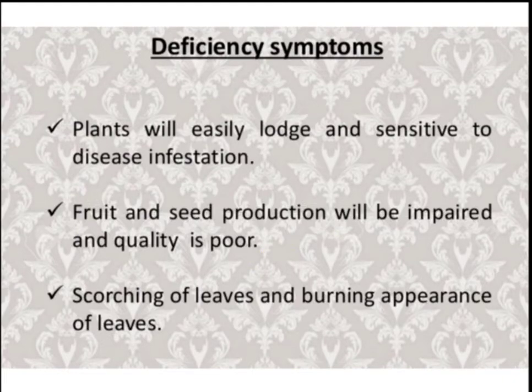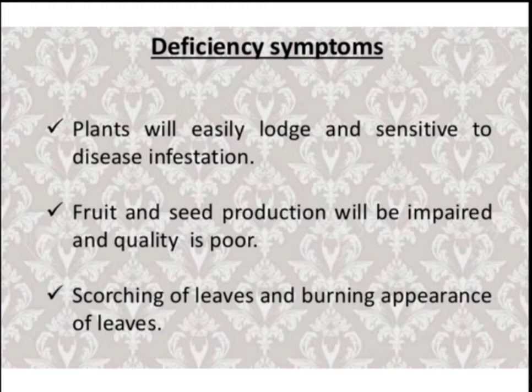Then, due to deficiency of potassium, which symptoms are found in the plants? Plants will easily lodge and are sensitive to disease infestation, and yellowing leaves is an example of a deficiency of potassium.